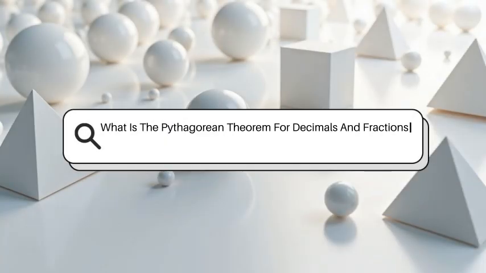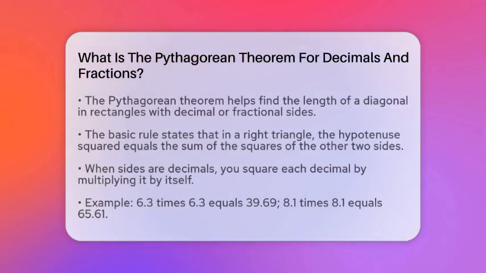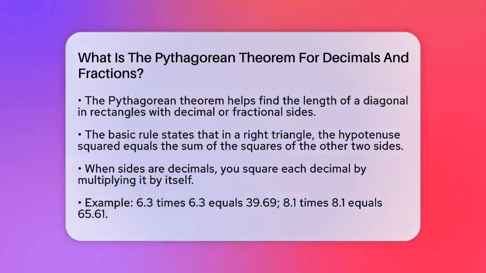What is the Pythagorean theorem for decimals and fractions? Imagine trying to find the length of a diagonal in a rectangle where the sides are not whole numbers but decimals or fractions. How do you do that? That's where applying the Pythagorean theorem to decimals and fractions comes into play. The basic rule stays the same, but the way you work with the numbers changes a bit.